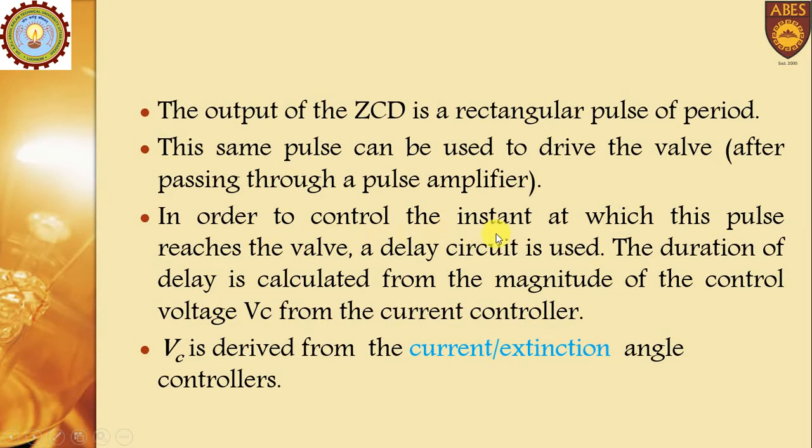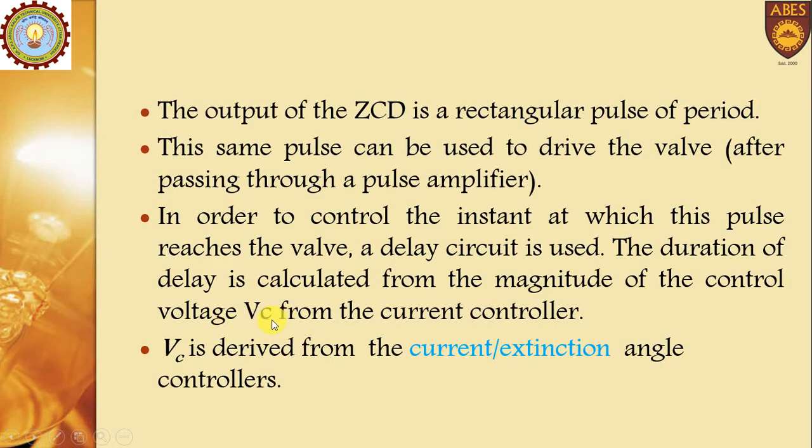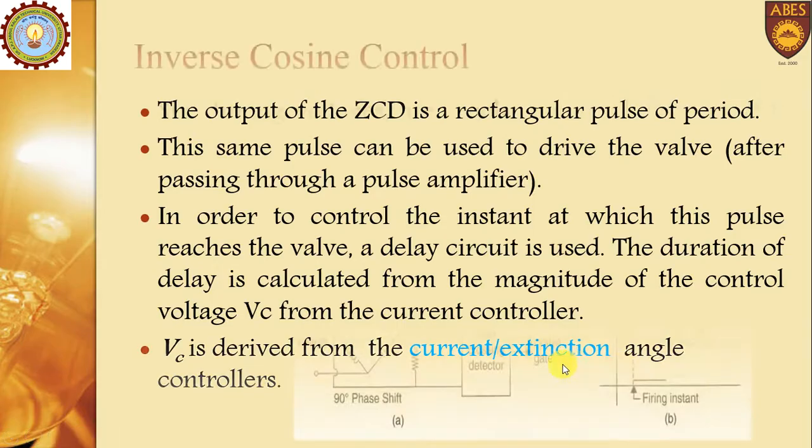And in order to control the instant at which this pulse reaches the valve, if we want this pulse to be delivered a little later, then a delay circuit can be used. The duration of delay will be calculated from the magnitude of control voltage Vc. This Vc is derived from the current or extinction angle controllers.